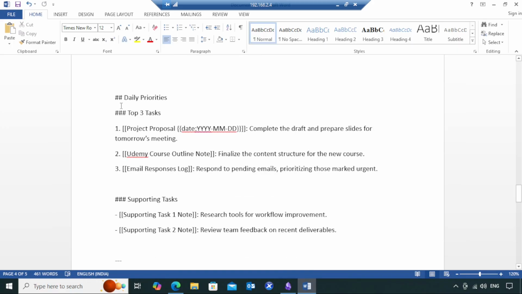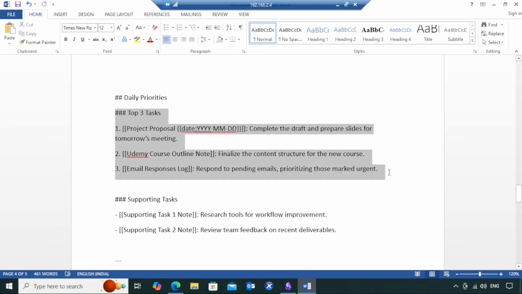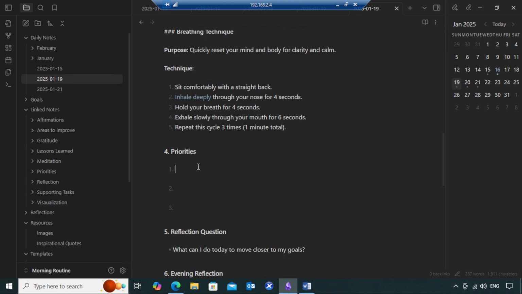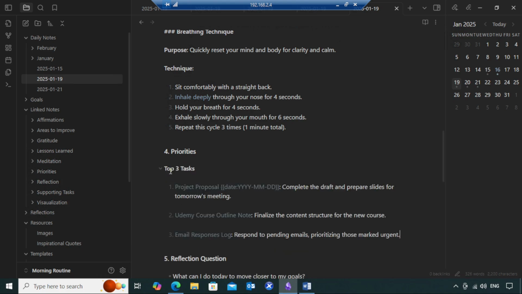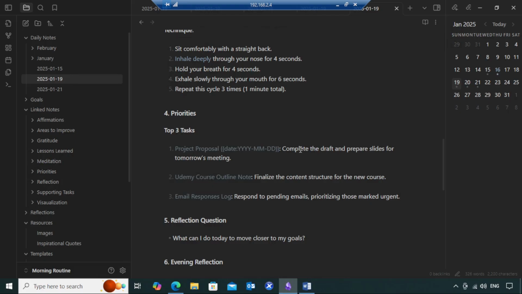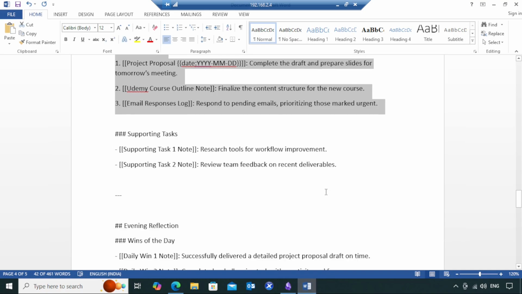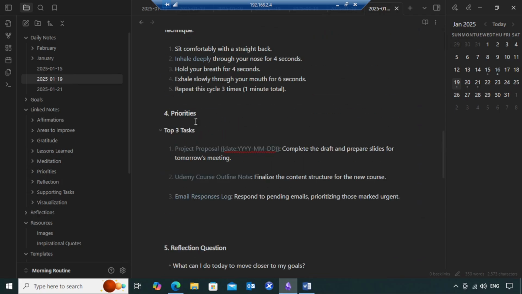So let's go to daily priorities. These are some examples of daily priorities. I'm going to copy it and go to the template again. So daily priorities, I'm going to paste it here. This is priority 1, this is priority 2, priority 3, and you can link it. So these are already linked. All you need to do is control-click on email response, and it is going to open a new note called email responses log. So let me go back. Oh, we have done it until priorities.